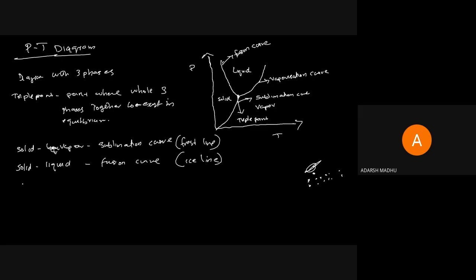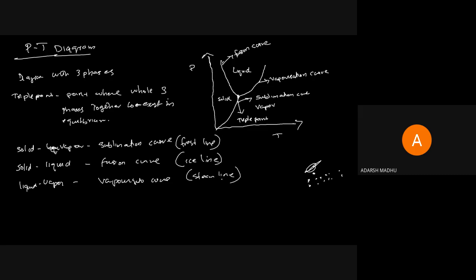Okay, then the next and last one is liquid to vapor. Liquid to vapor we can call the vaporization curve, which is also called the steam line.